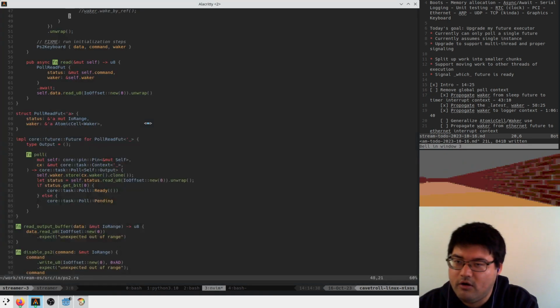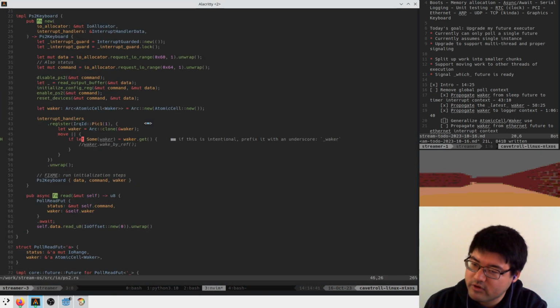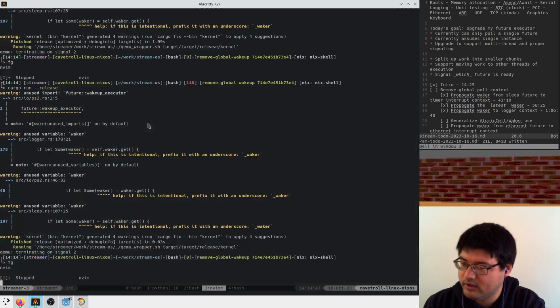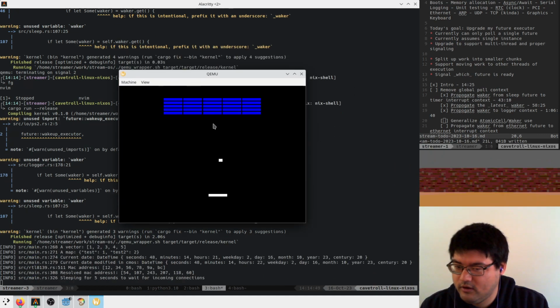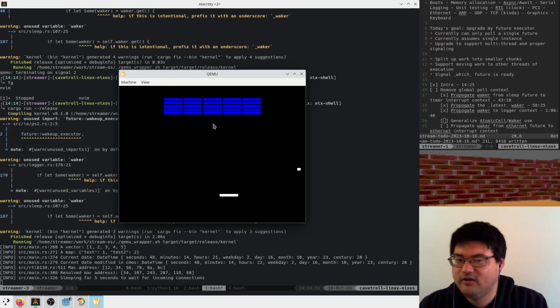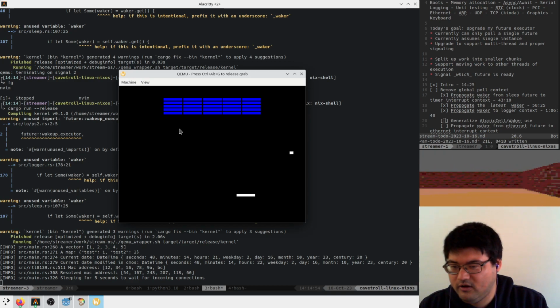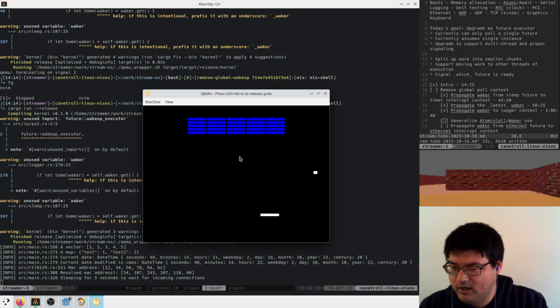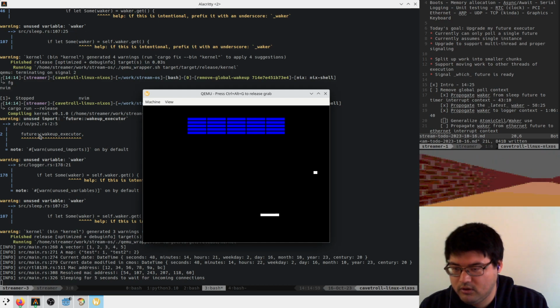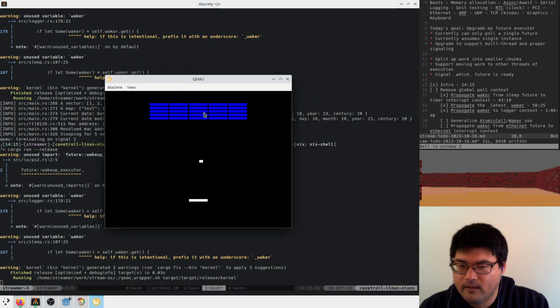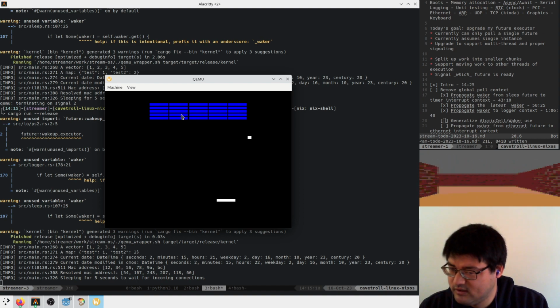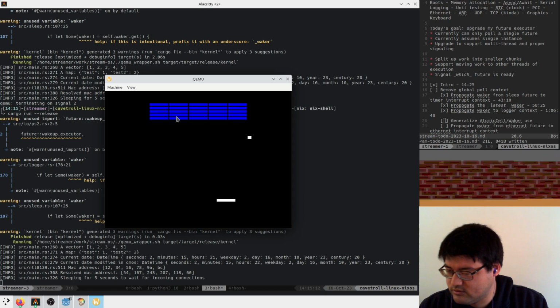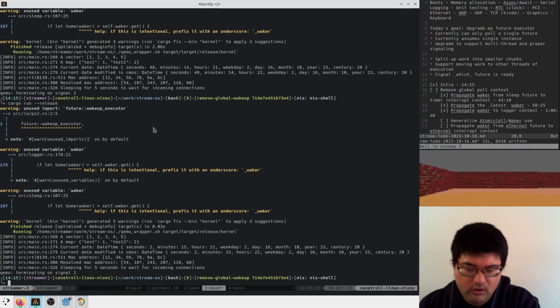Great. But now if my keyboard drivers have propagated this wake up correctly, I think what should happen is when I press a key, the game state updates. That's kind of fun. It was working for a bit and then it froze. That's kind of interesting. Oh, it's when I start spamming keys. That's interesting. I wonder what's happening.